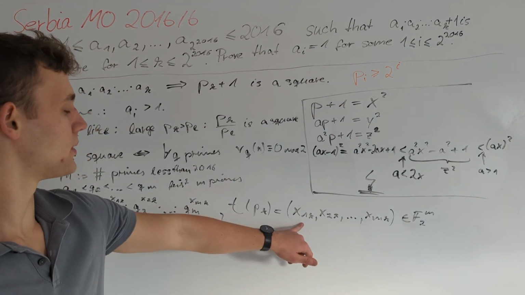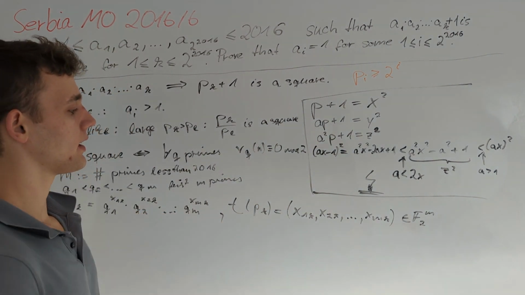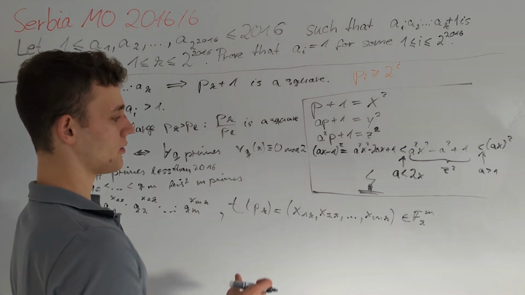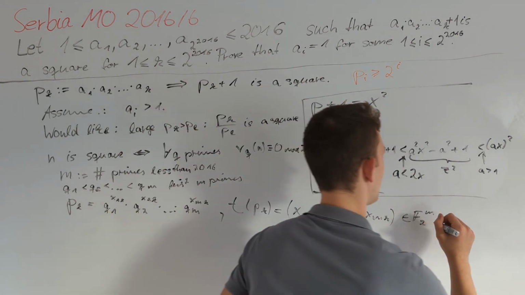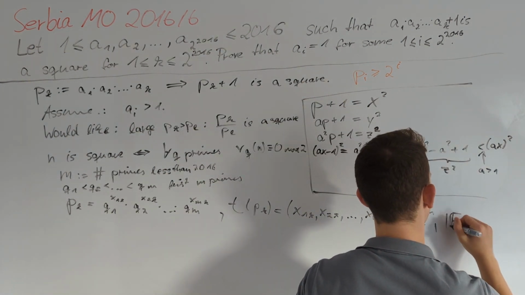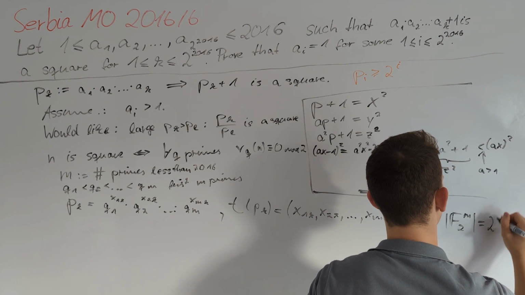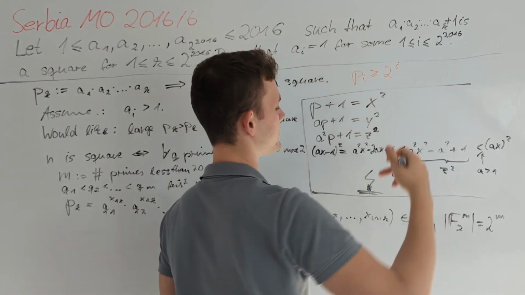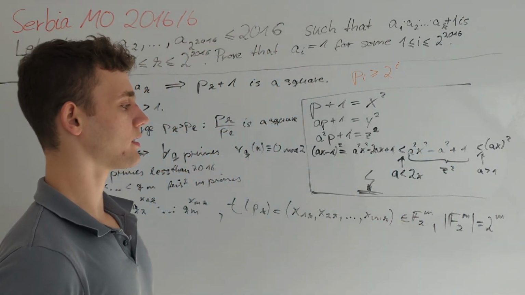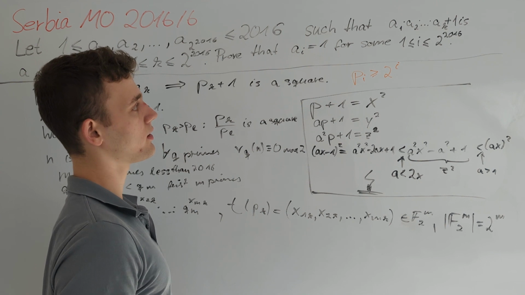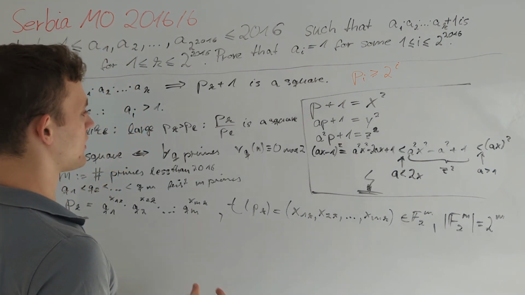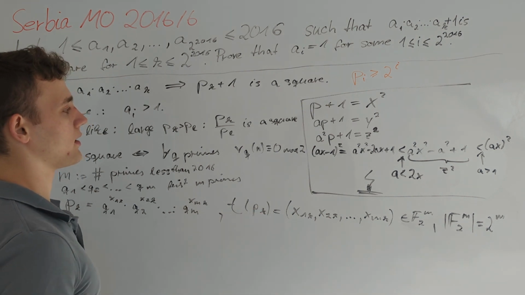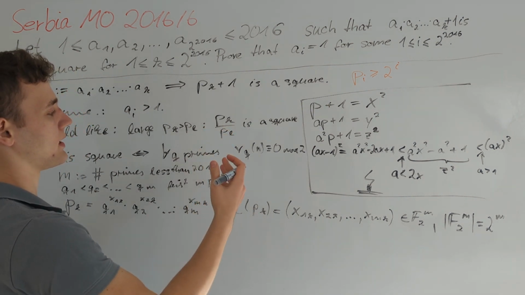So this is an m-tuple where the ith entry is 0 if x_i^k is divisible by 2 and 1 otherwise. We note that there are only 2 to the power of m such tuples, which is kind of small in comparison to 2 to the power of 2016. This is very useful because now we know that among any 2 to the power of m plus 1 partial products we can find p_k greater than p_l such that t of p_k equals t of p_l, which of course implies that p_k divided by p_l is a square.